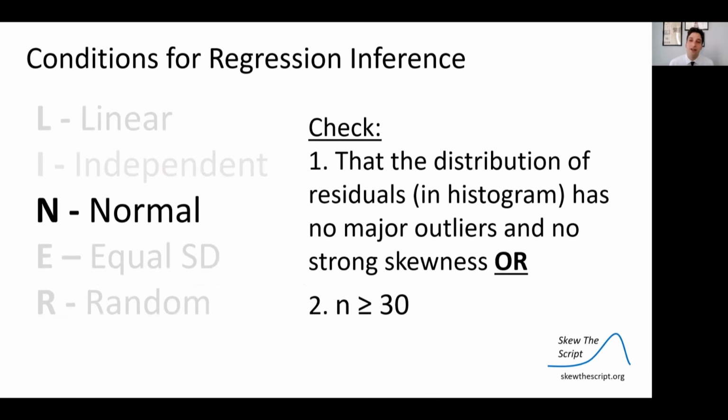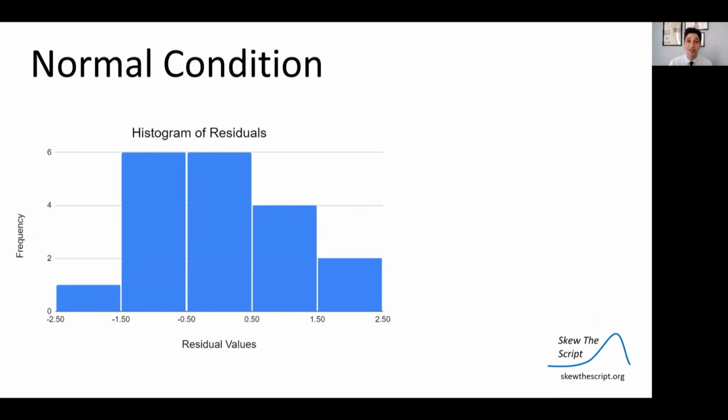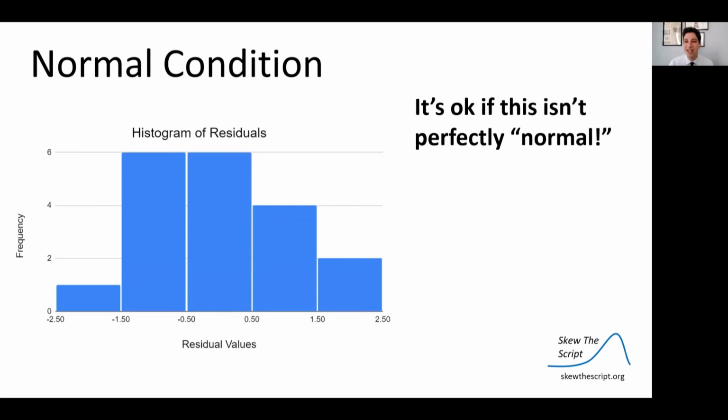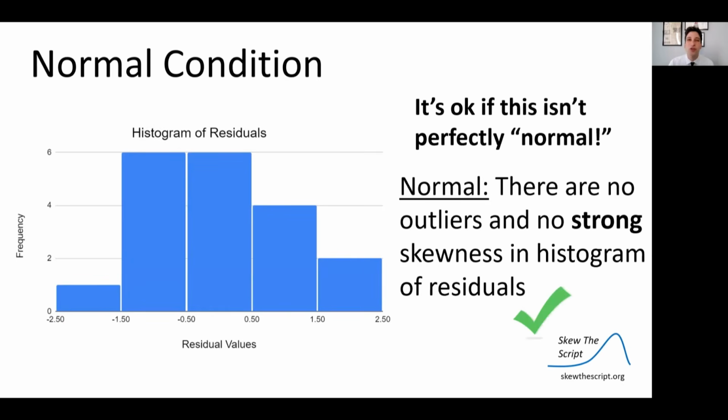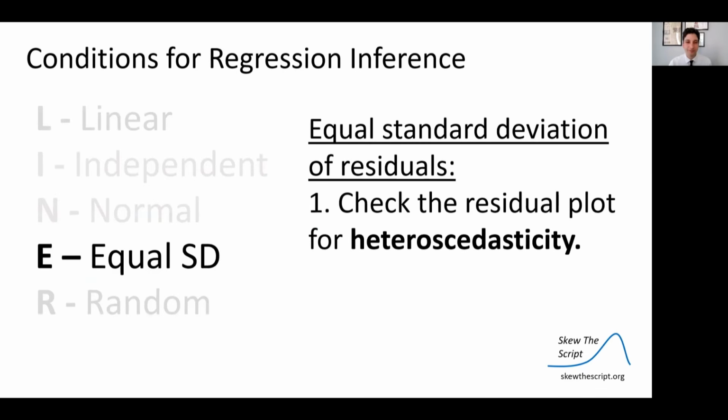So the normal condition, you can check one of two things. Either the distribution of residuals in the histogram has no major outliers and no strong skewness, or your sample size is greater than 30. Well, our sample size is 19, which is less than 30. So let's check the first condition option. Looking at the histogram of residuals, there's a little bit of skewness, but it's not hugely skewed, and there are no huge outliers. So I'm going to say there are no outliers and no strong skewness. So we're good to go on this condition.